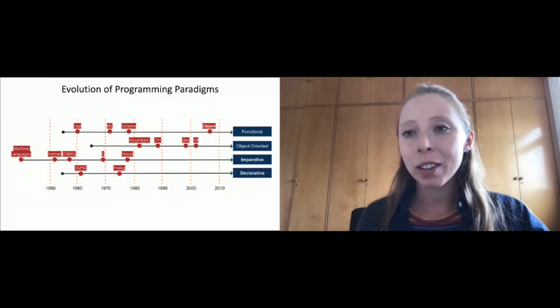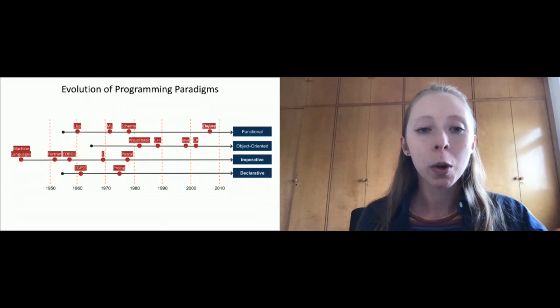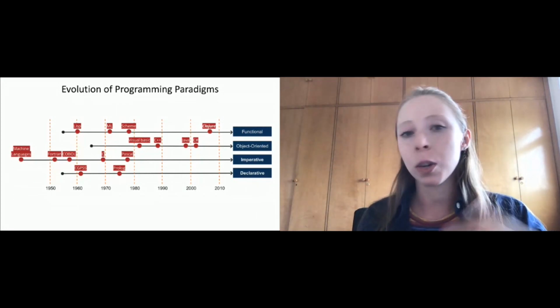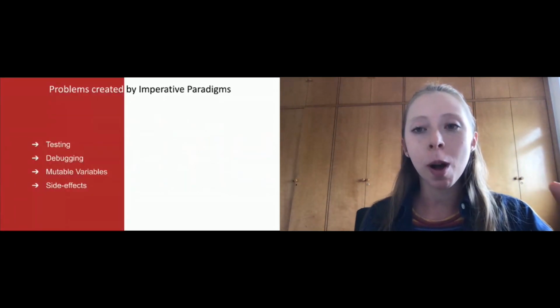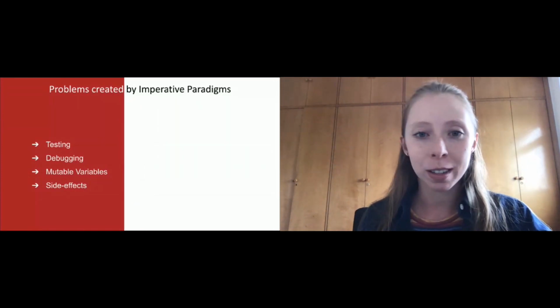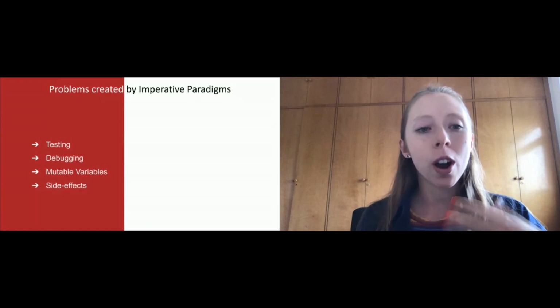And as I mentioned, the paradigms are created to solve problems. So we create those approaches to try to solve something that was generated by other things. And sometimes we have some problems that are created by the imperative programming paradigms that functional programming tries to solve. So what are those problems?